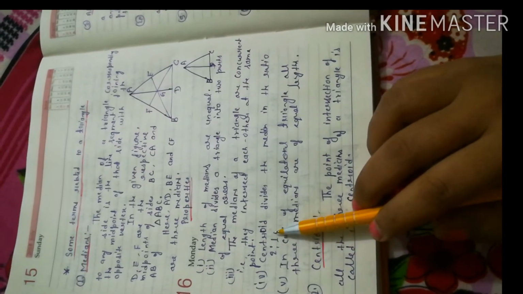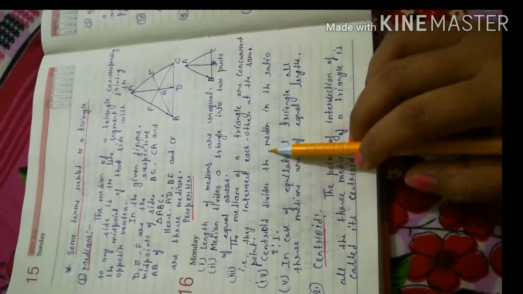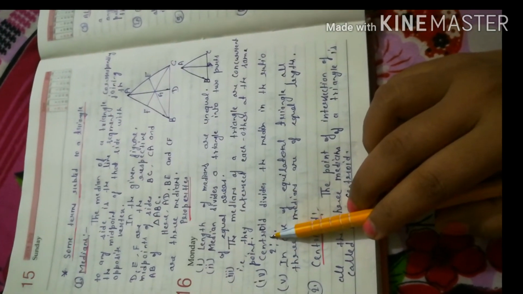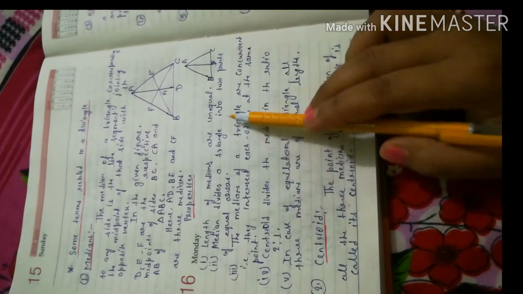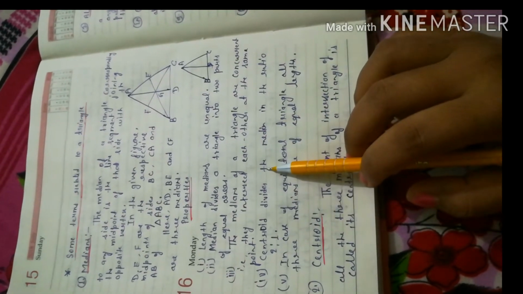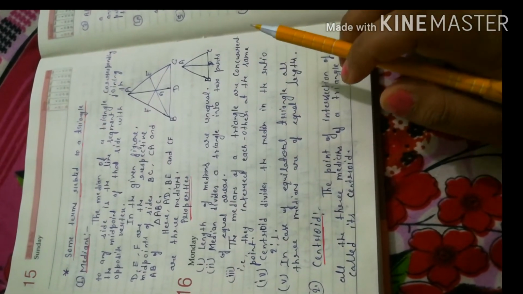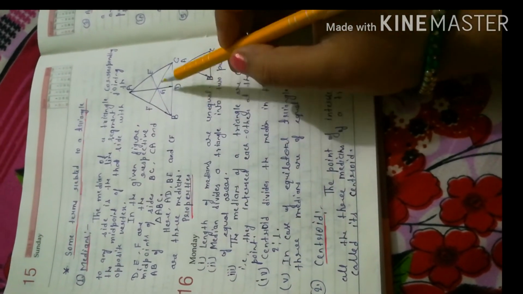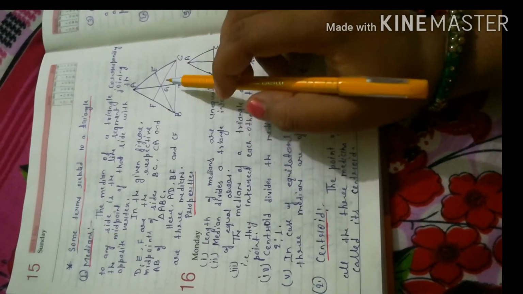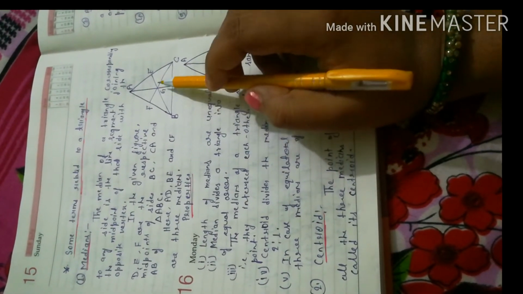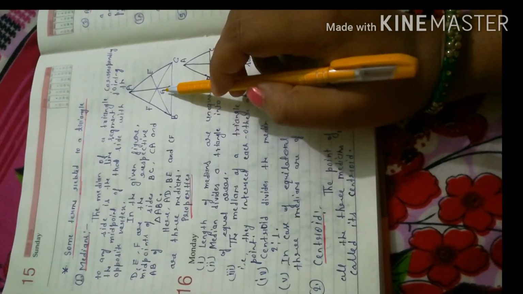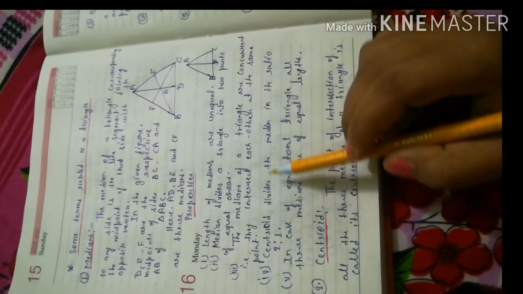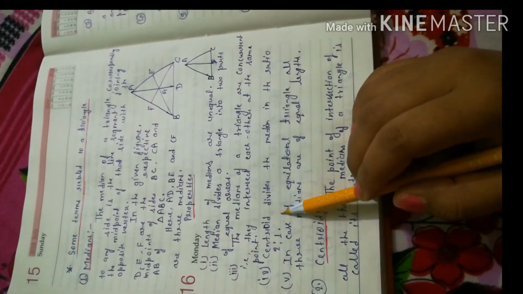Our next property is that the centroid divides the median in the ratio 2:1. Here centroid is the new word. At first we will try to understand the meaning of centroid. The point of intersection of all the medians is called its centroid. AD, BE and CF are three medians and the point of intersection of all three medians is G. So G will be the centroid for triangle ABC, and the centroid divides the median in the ratio 2:1.